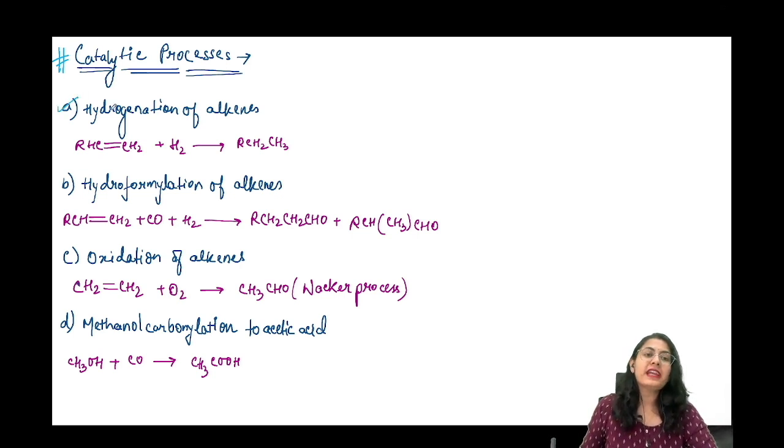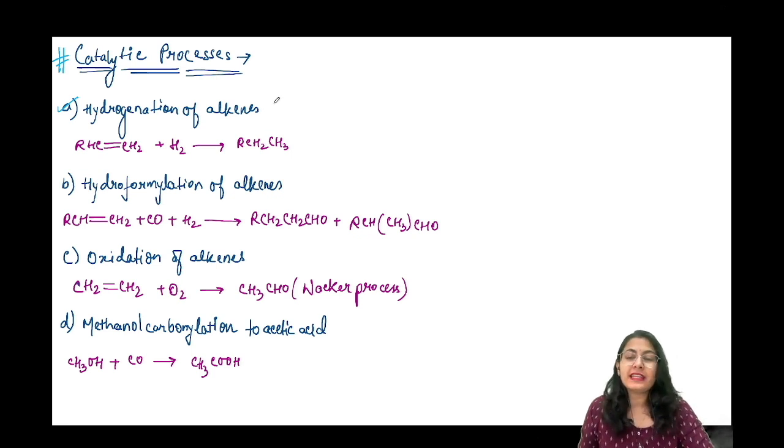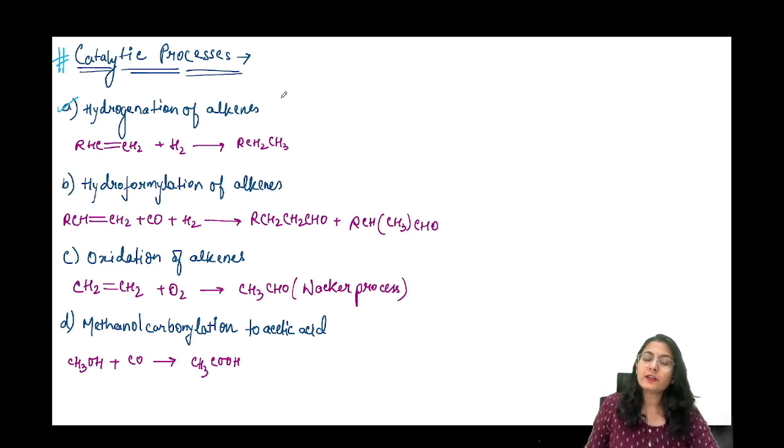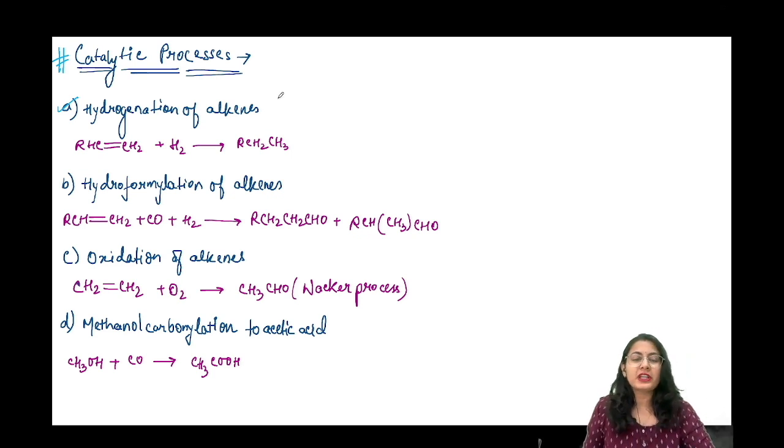सबसे पहले हम देखते हैं hydrogenation of alkene. Now this hydrogenation of alkene can be carried out both in the heterogeneous and the homogeneous manner. ठीक है. In the heterogeneous manner, you have seen the catalytic hydrogenation, taking your palladium, platinum, nickel, any of these as the catalyst. Okay? And in the homogeneous one, we can take the Wilkinson's catalyst for the simple hydrogenation of alkene. Next is hydroformylation of alkene.